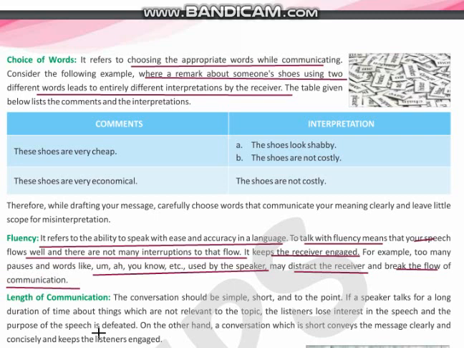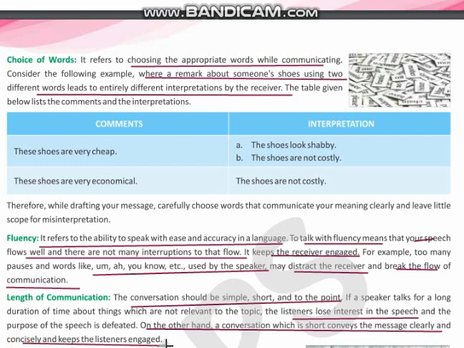Next is length of communication. The conversation should be simple, short, and to the point. If a speaker talks for a long duration which is not relevant to the topic, the listener loses interest in the speech, and the purpose of the speech is defeated. On the other hand, a conversation which is short conveys the message clearly and concisely and keeps the listener engaged. So the length of the communication should not be too short or too long.